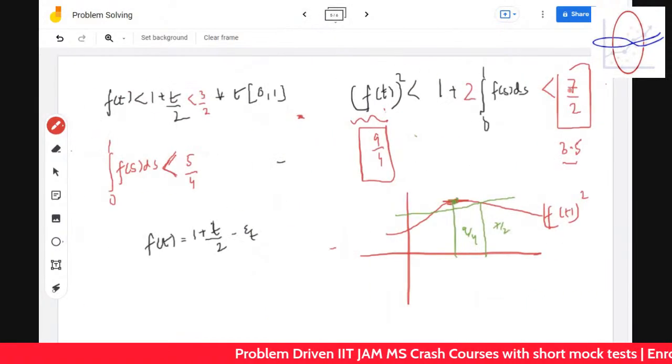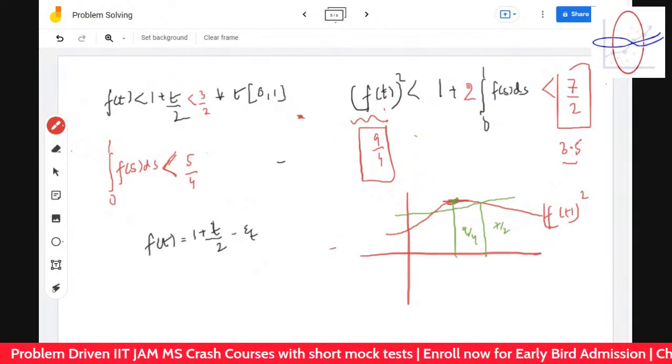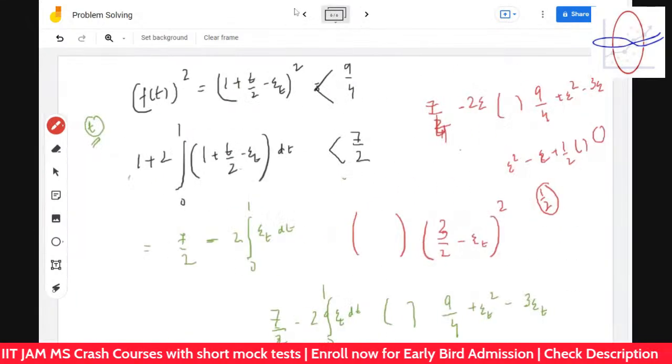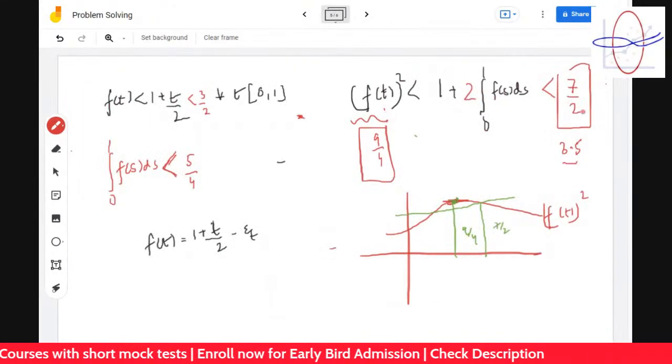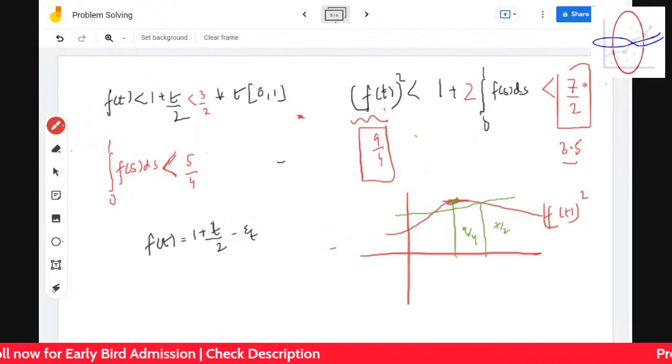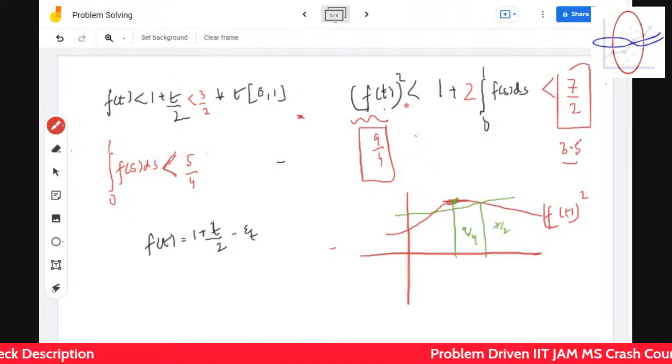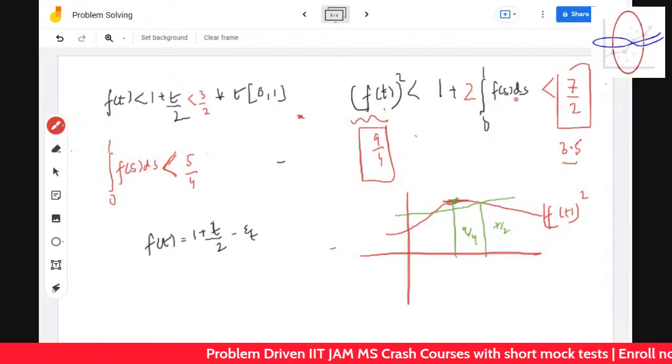What I thought was that it was this. So what I'm doing is comparing the maximum value with the minimum value and trying to find a function. If it was 7 by 4, but it was not 7 by 4, I just did some miscalculation. So now we have to think whether this can happen or not. 9 by 4 is the maximum value that this can take, and this is the maximum value this can take. Now you have to compare with the minimum value of that, whether that minimum value can happen or not.